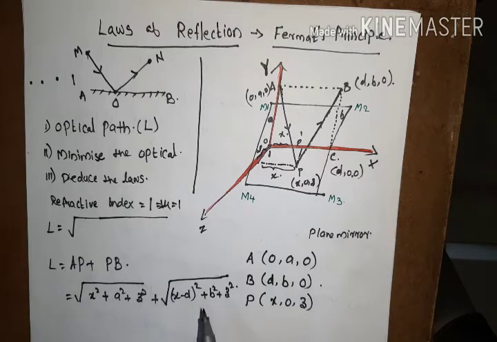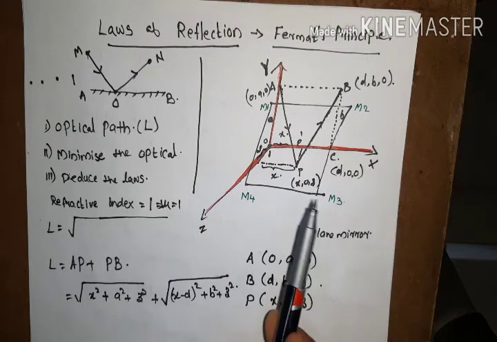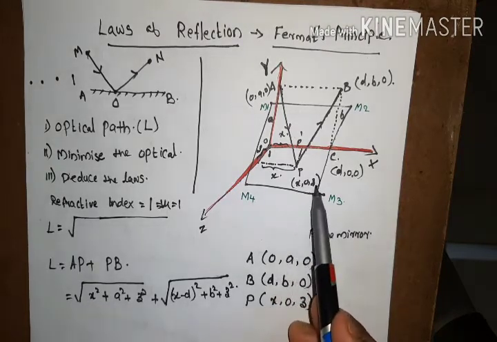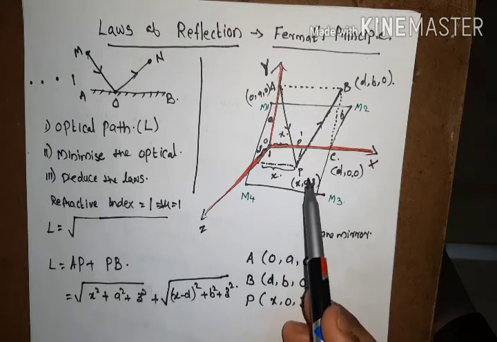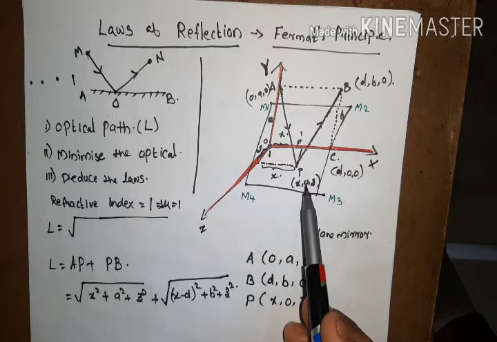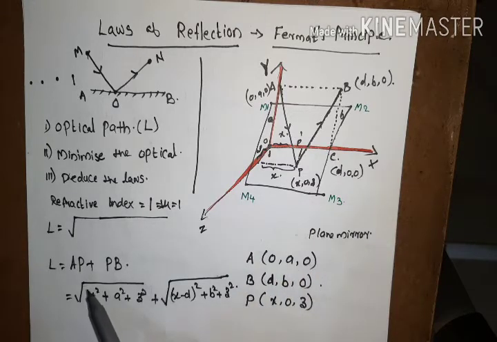So there will not be any dependence of this optical path on some arbitrary coordinate. What I meant is, if this point of reflection changes from this x0 and z, that is, x and z are arbitrary coordinates and can have any values, then if we change these values of x and z, this optical path will be altered.